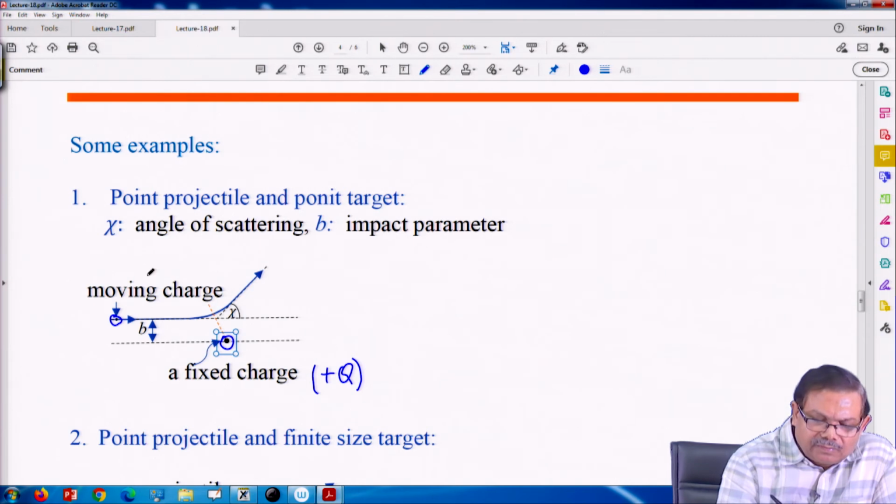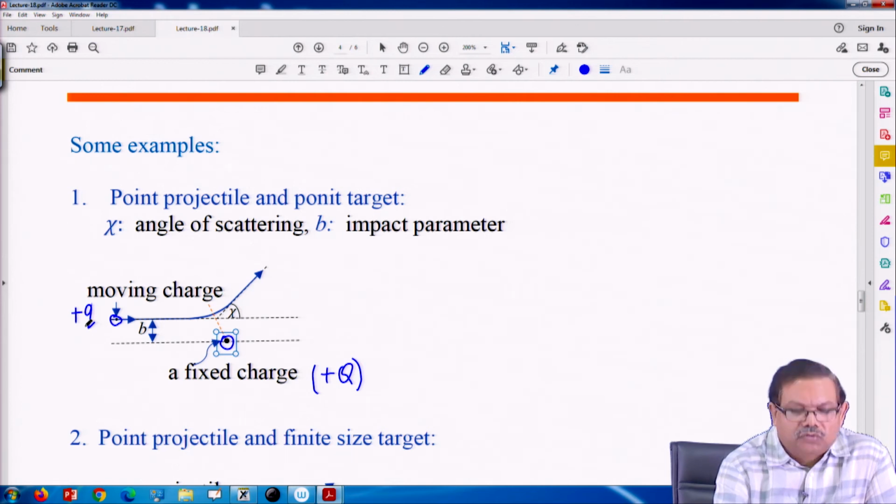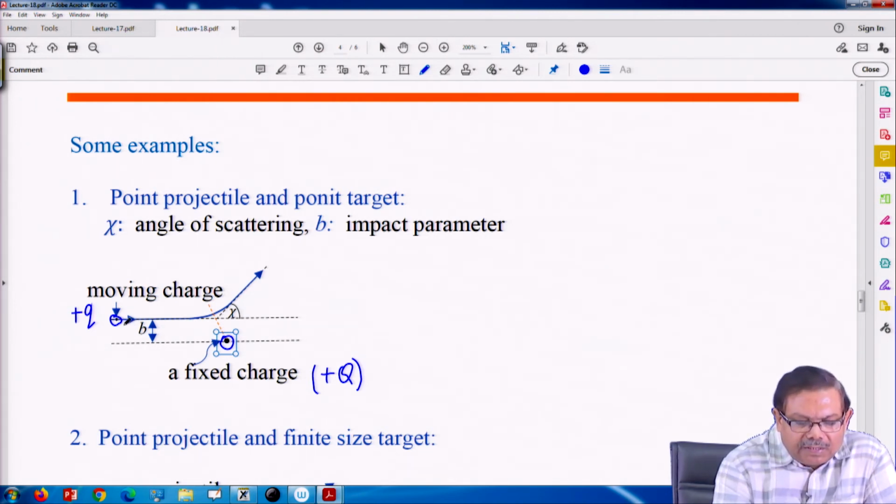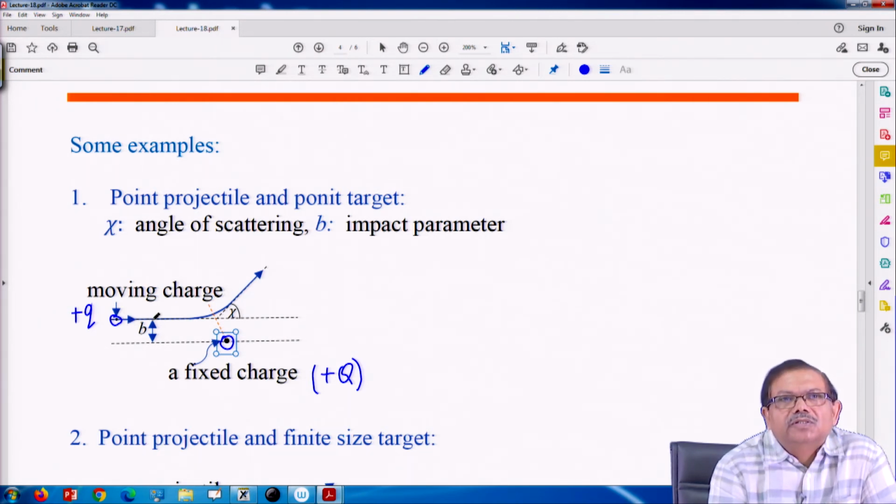So, this is let us say plus lowercase q. So, since charges are of similar type, so there is deflection. When it is far away from this charge, it does not feel the force significantly. So, this particle keeps moving almost in a straight line, and this would have been its path if it was not deviated.